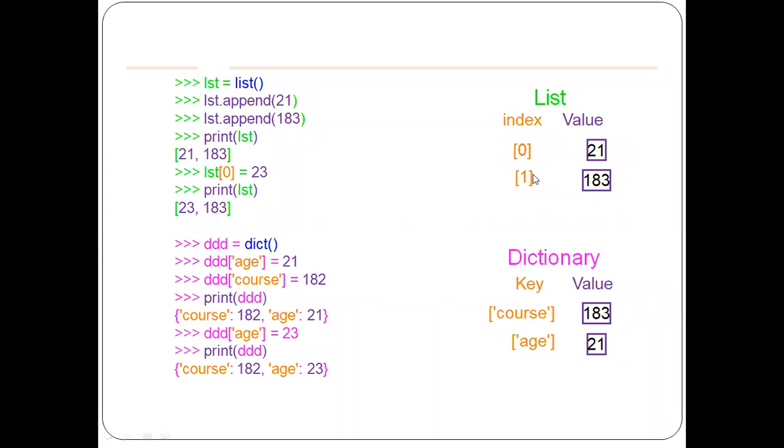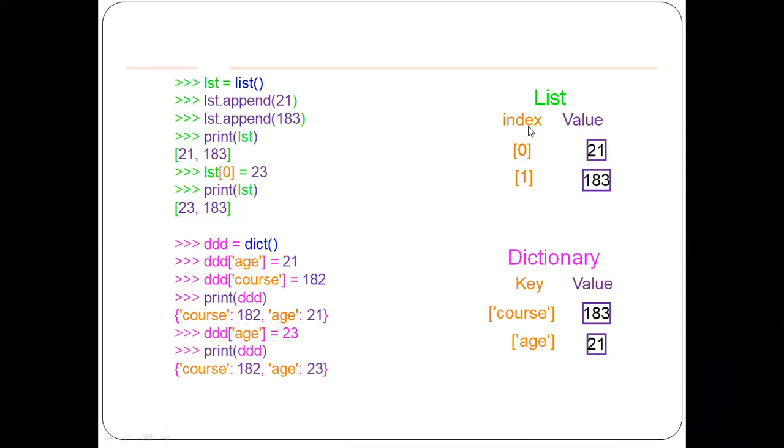There is no change with respect to the first index, only the 0th index, which we have changed from 21 to 23. Initially it was 21, but after the modification it has become 23.